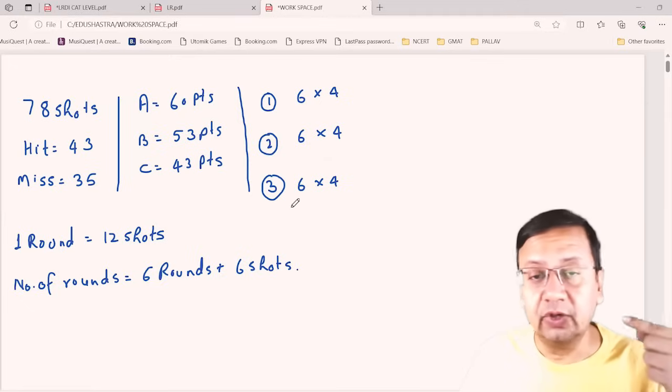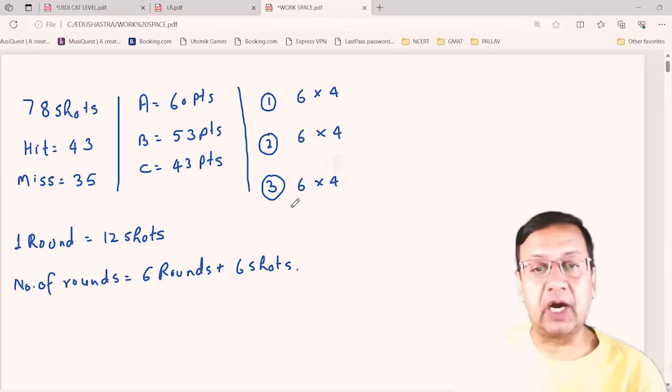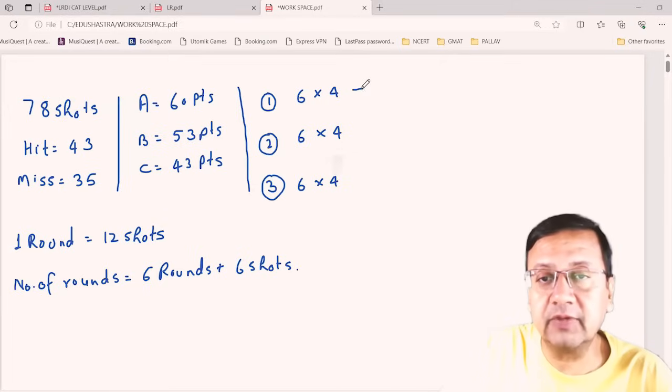And who will fire now? The first person. So out of the remaining 6 shots, the first person will fire 4 more. So the first person will fire a total of 28 shots.